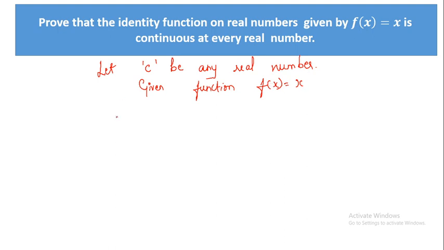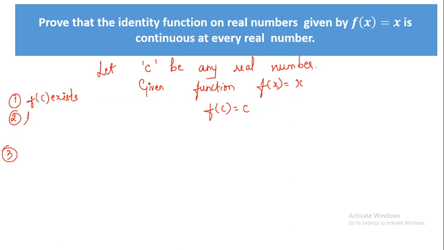Now what do you have to find? You have to verify three conditions. You remember the three conditions? First one is f of c exists. You have to check whether f of c exists, so find what is f of c. According to this definition, f of x is x, so f of c is c. Okay, so the first condition is done.